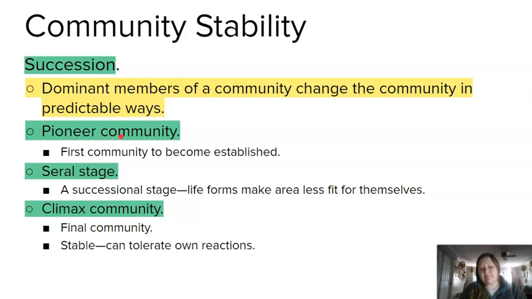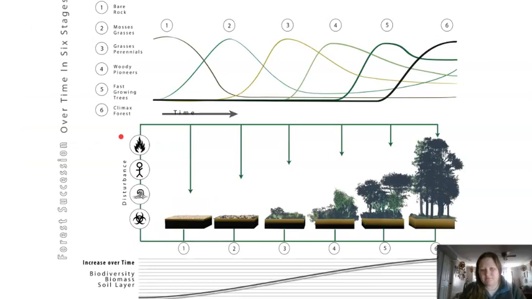That doesn't mean the climax community is the end of the story and nothing ever happens. It is stable on its own with nothing happening. It lives like that for a long time. The species diversity, the species present, isn't going to change. What can change is a fire, a natural disaster, clear cutting from humans. That would destroy that community, and then we would have secondary succession come in and it would start again.